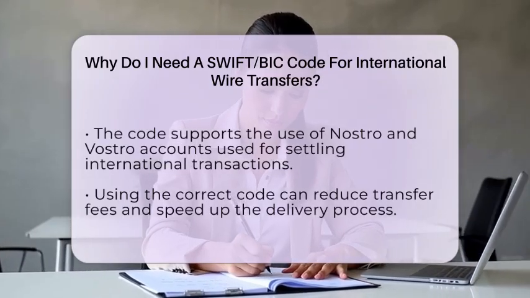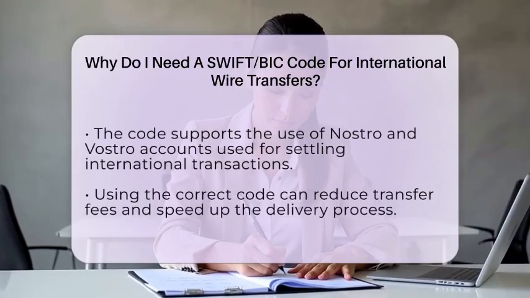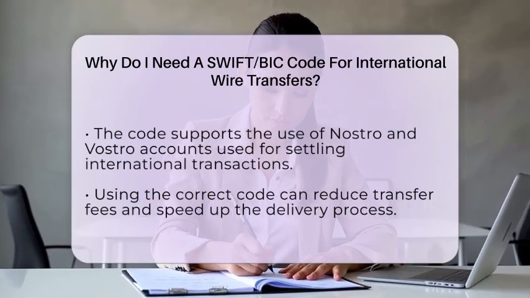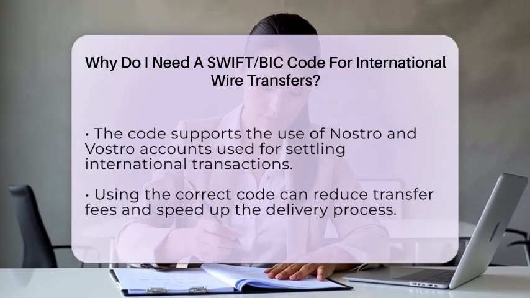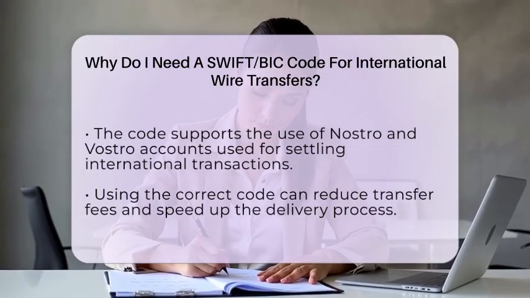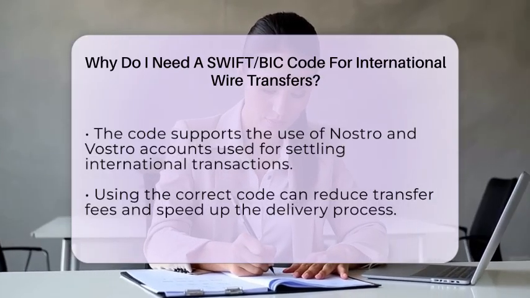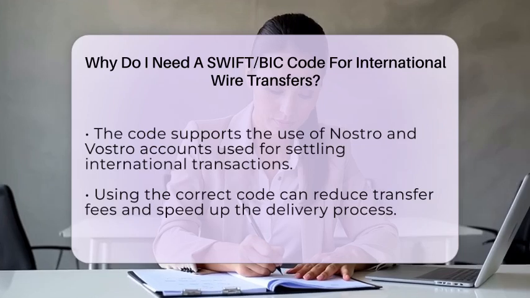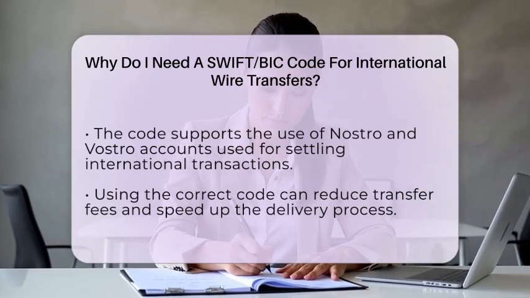Using the correct code can also save you money and time. When the right SWIFT or BIC code is used, the transfer skips unnecessary steps, which means fewer fees and quicker delivery. If the code is wrong or missing, the transfer might get stuck or require extra verification, causing delays. Most international transfers require this code to go through. If you're sending money to a specific branch of a bank, the code can include branch details to make sure the funds go exactly where they need to.